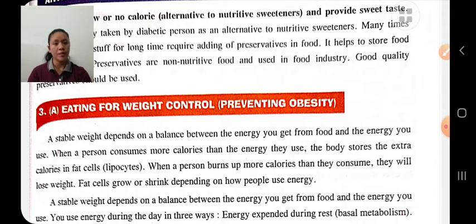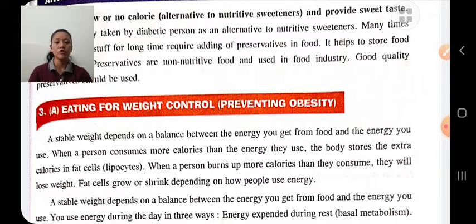A person who consumes more calories than the energy they use, the body will store the extra calories, which leads to overweight. And when a person burns more calories than they consume, it will lead to weight loss.